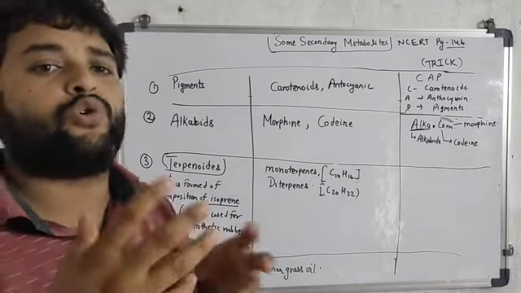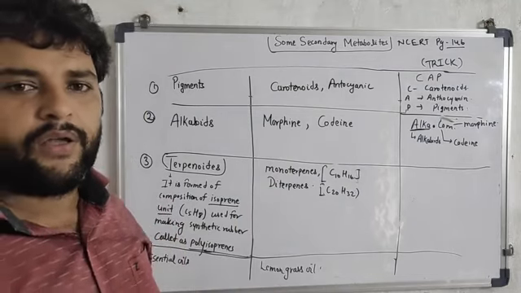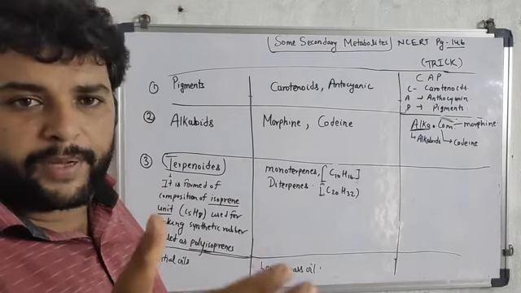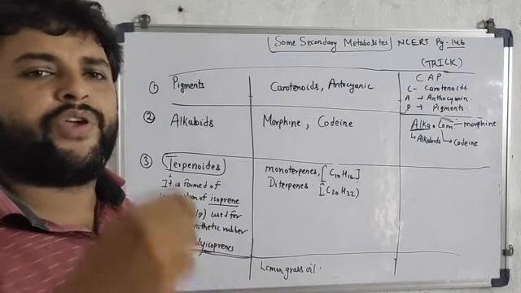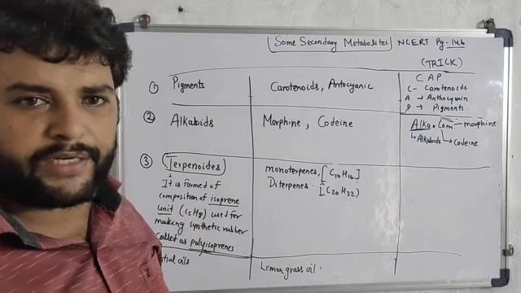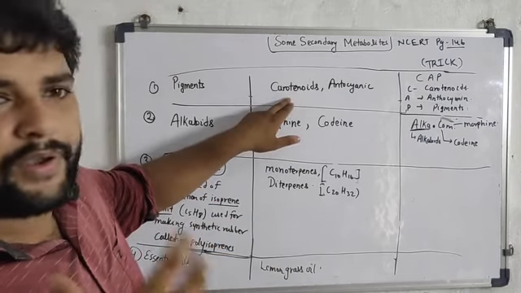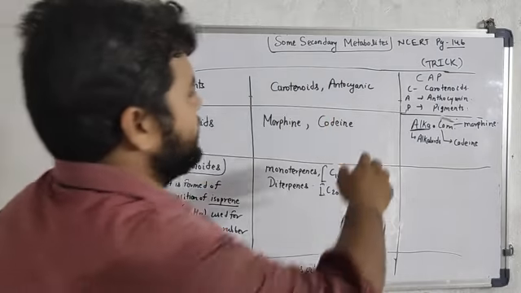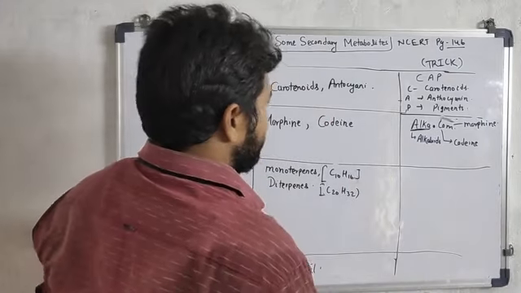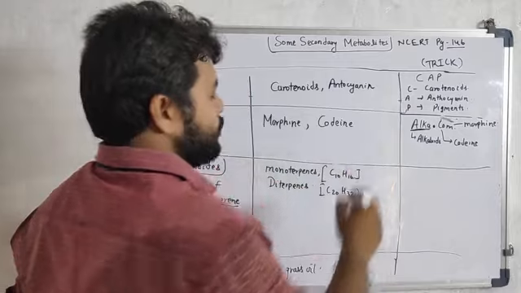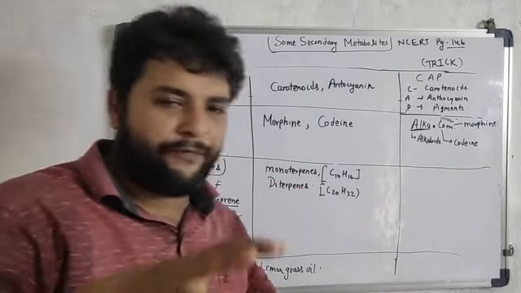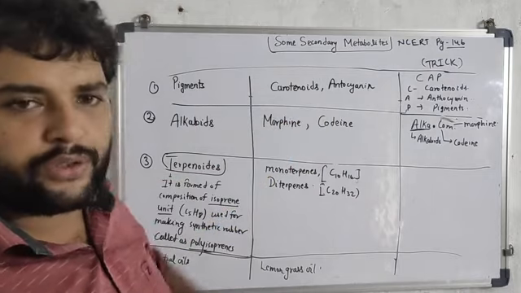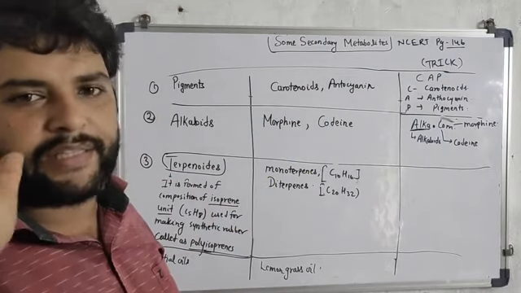Sometimes the question may be asked which of these are pigments, or which are secondary metabolites. If you find carotenoid or anthocyanin, then you tick that only.